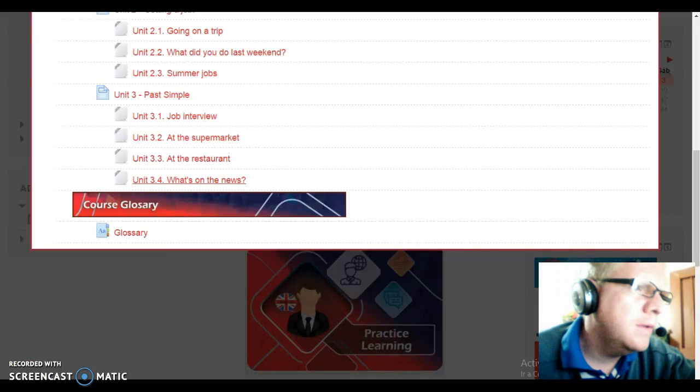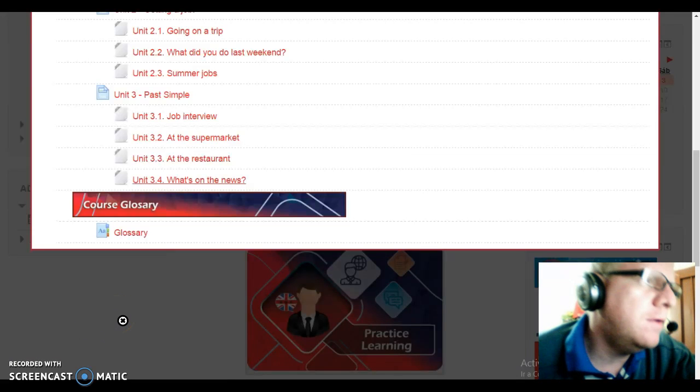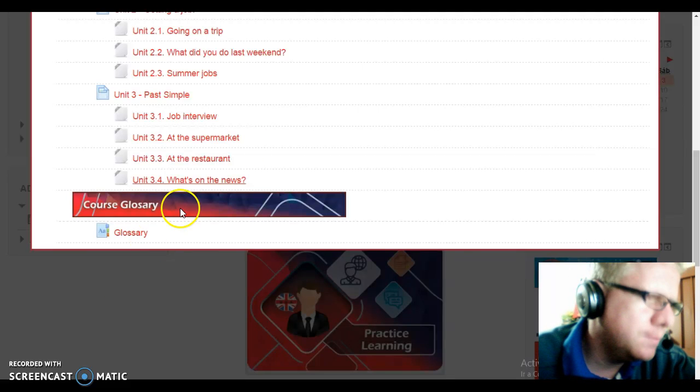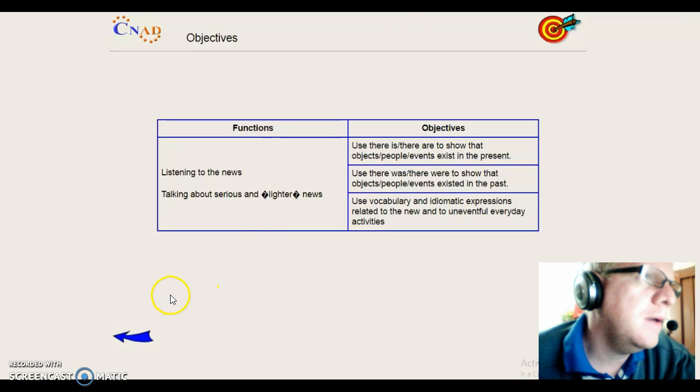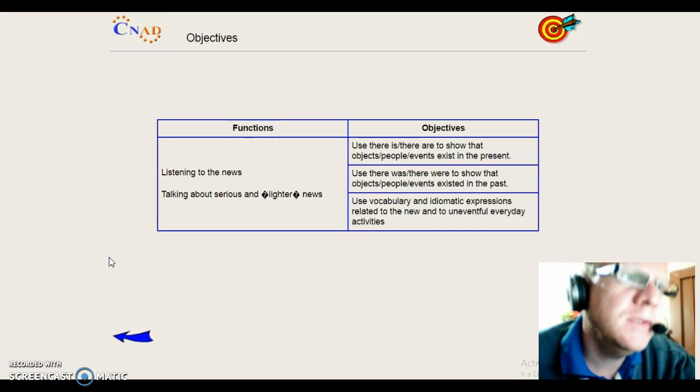Hello, in this lesson I'm going to explain unit 3.4, "In the News." In this topic we can see the functions: listening to the news, talking about serious and lighter news, and adjectives.